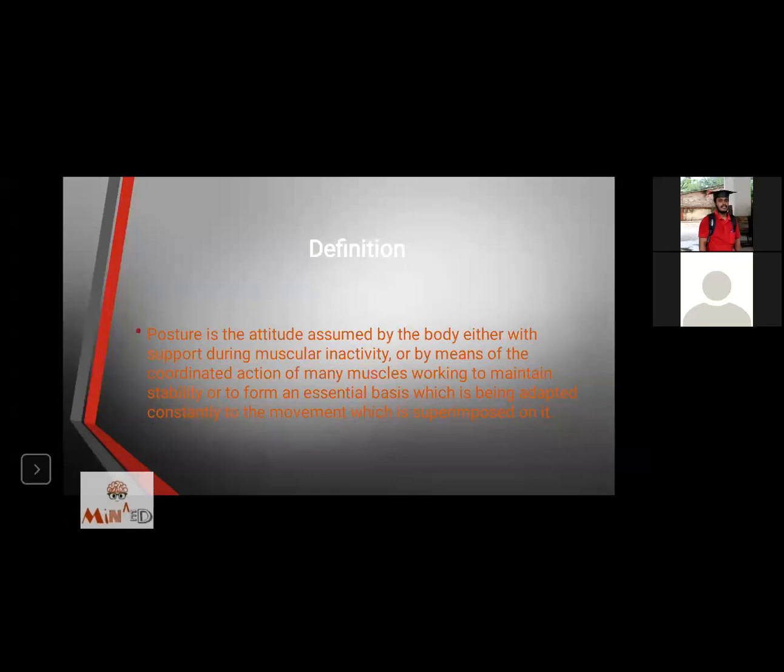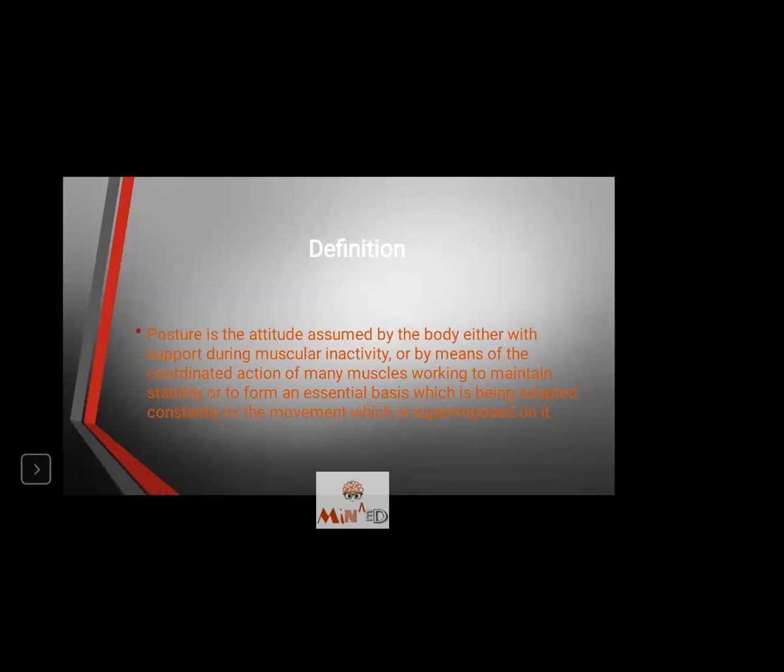Attitude assumed by the body either with support during muscular inactivity or by the means of coordinated action of many muscles working to maintain stability or to form an essential basis which is being adapted constantly to the movement which is superimposed on it.